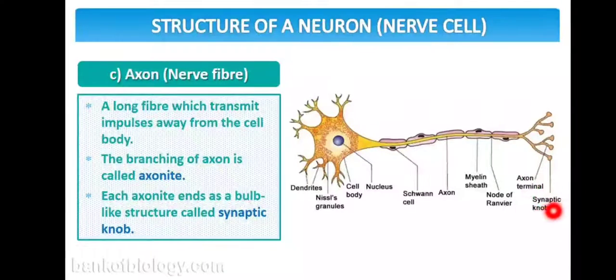The synaptic knobs have synaptic vesicles, and these vesicles contain chemicals known as neurotransmitters. Normally the neurotransmitter is dopamine, which helps transfer information from the synaptic knob to the dendrons of another neuron. The terminal portion is known as the synaptic knob.